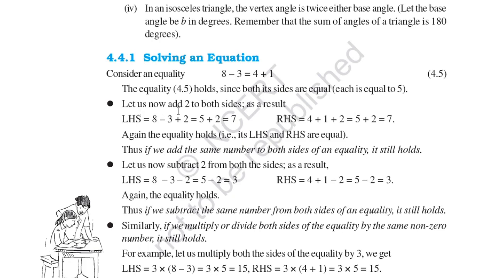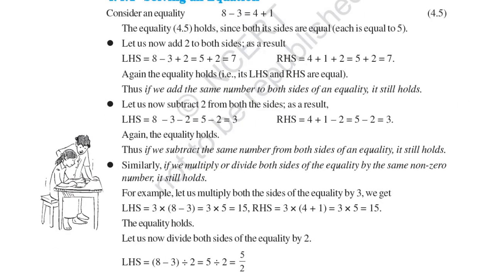Let us now add 2 to both sides. As a result, we get, so we are adding 2, it's also the same. We will get 7. LHS is equal to 7 and RHS is also 7. Again the equality holds, that is, LHS and RHS are equal. Thus if we add the same number to both sides of an equality, it still holds. So when we add the same number to both sides, it holds the equality.